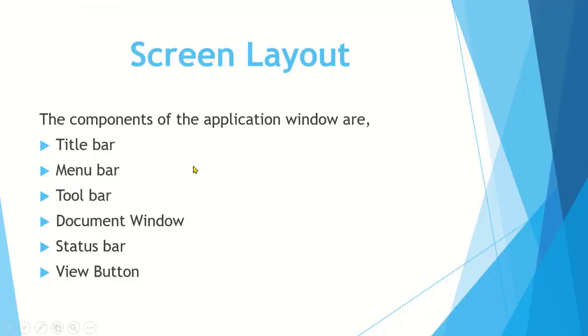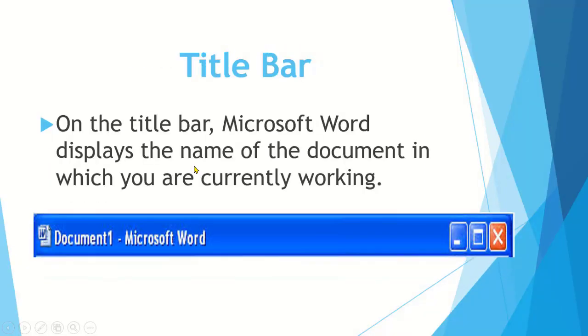So we will discuss now the basic components of the main screen. Number one, the topmost bar on the screen is the title bar. As I told you earlier, it displays the name of the document that is currently opened at that time, and on the right side of it minimize, maximize, and close buttons are available.